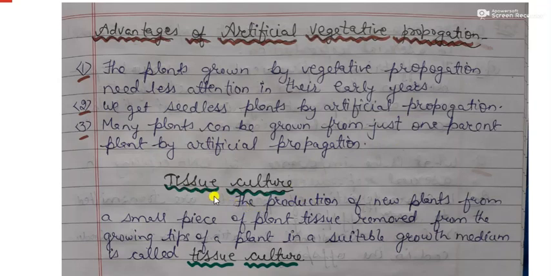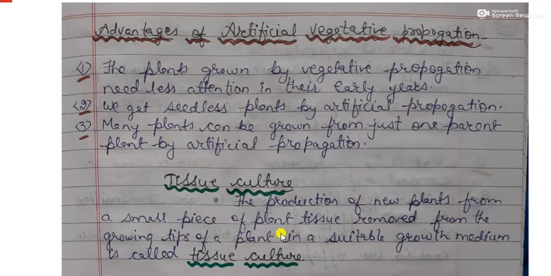Now we will study tissue culture. Tissue culture means the production of new plants from a small piece of plant tissue. In vegetative propagation, we were using plant parts like roots, stem, leaves, but in the case of tissue culture, we will produce new plants from a small piece of plant tissue removed from the growing tips of the plant.